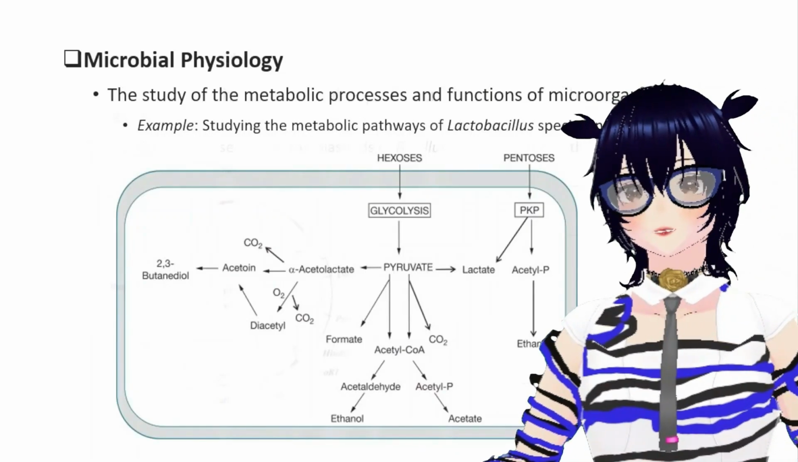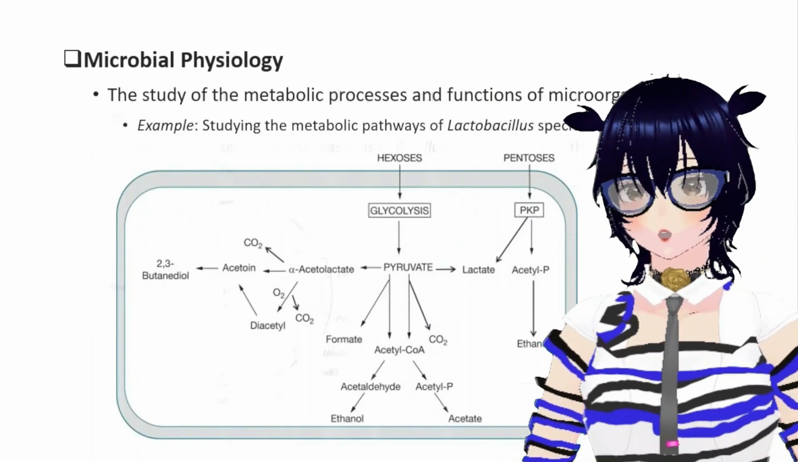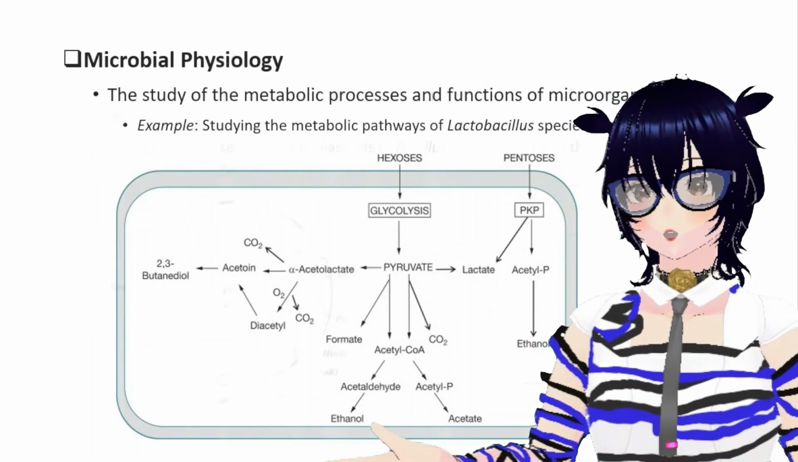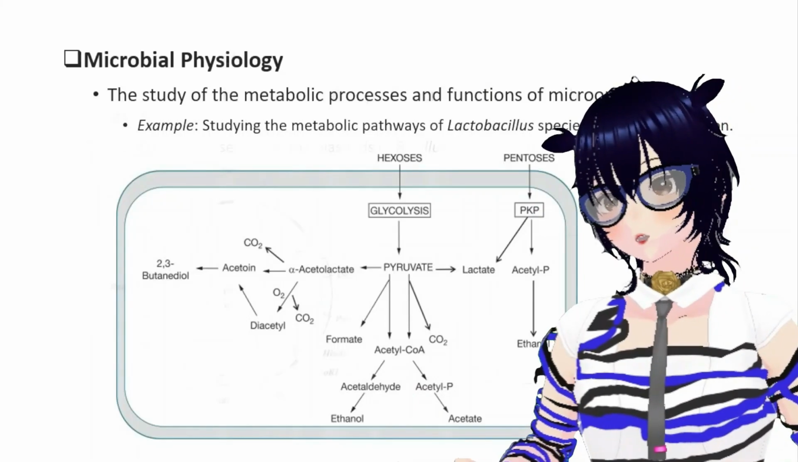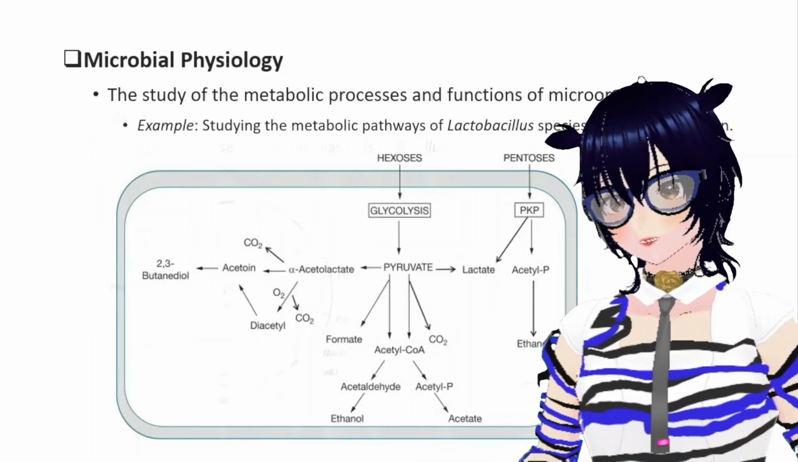So this is the glycolysis process shown. These species directly change the pyruvate into acetyl CoA, and from acetyl CoA directly to the ethanol and the acetate.